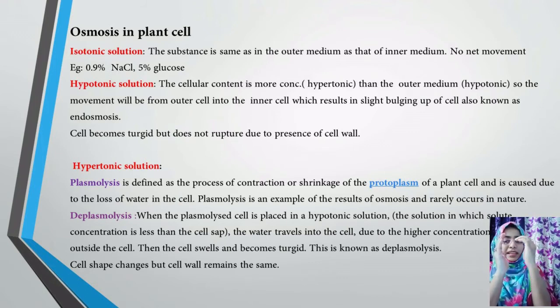So when this small ascent of sap gets shrinkage, later on when it is kept in a hypotonic solution, that is, a higher concentrated solution, again what happens? Say this is the beaker, and this is the shrunk cell. The movement will be from higher concentrated solution to lower concentrated solution, so again the cell will become normal. This process is called deplasmolysis. You will see it in the next slide.